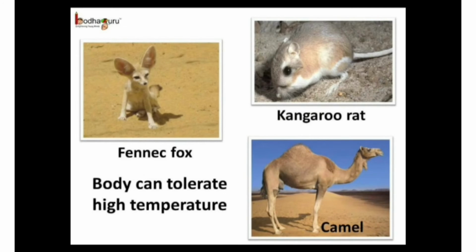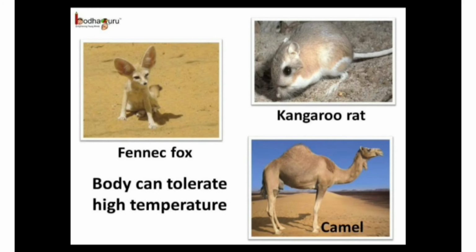This is a picture for the adaptation of the desert animals, like camels, you can see. The desert animals are adapted to help them in the extremely hot weather and scarcity of water. The rats and the snakes in the desert make deep burrows which offer a cool and moist shelter during daytime when the desert is very hot and dry. They come out in the night and look for food. They are called nocturnal animals as they come out at night.